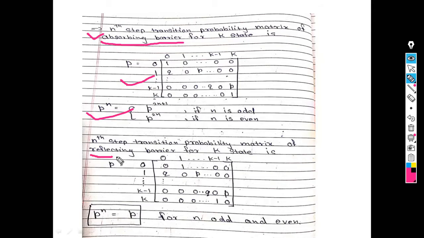Similarly, in case of reflecting barrier, the n-step transition probability matrix is given. So what is P raised to n? In case of reflecting barrier, it is P for n, whether it is odd or even.